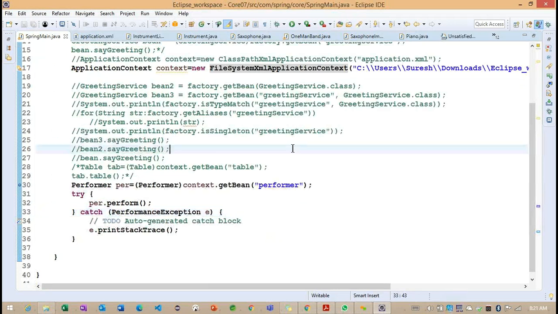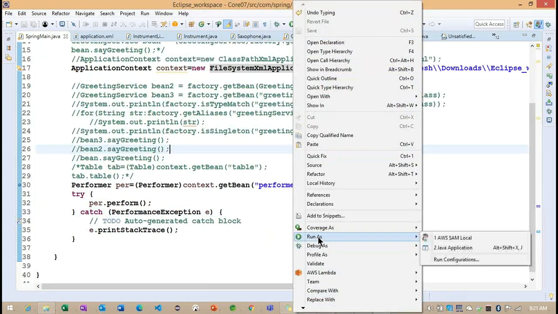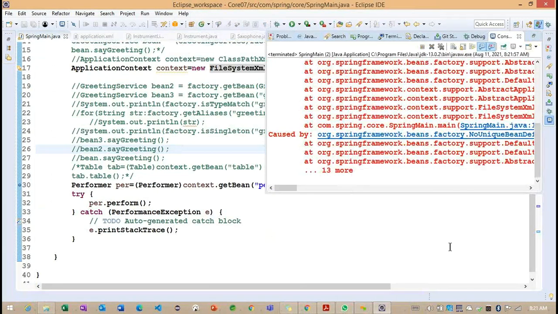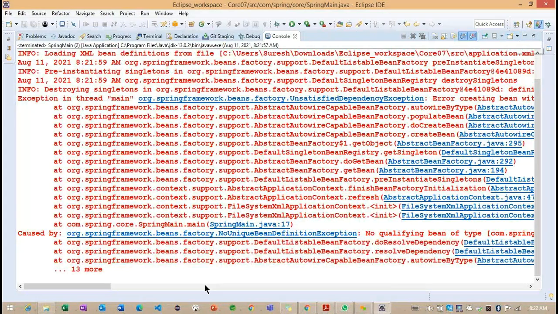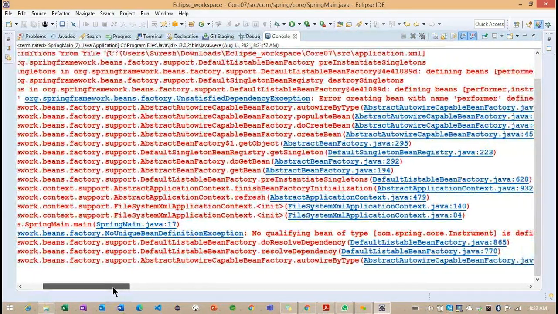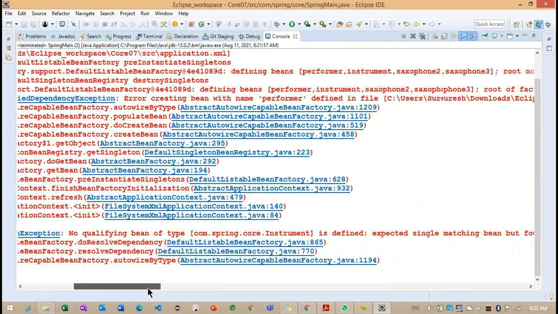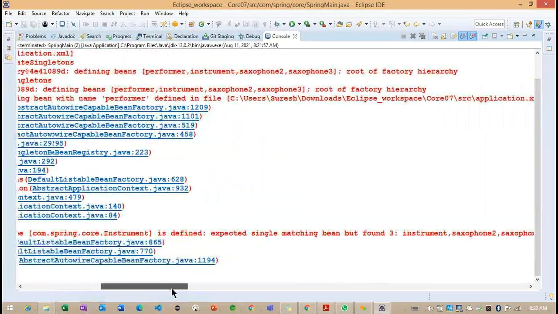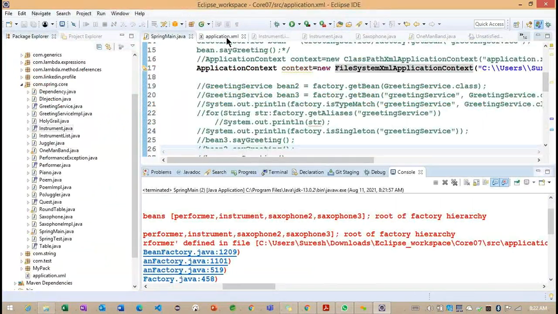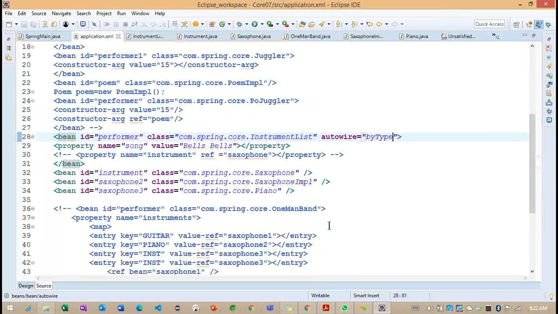Now let's say I run the same example one more time, but I changed it from byName to byType. So what happened here? Single matching bean found, but three instrument and saxophone, okay. So we need to comment out this three.